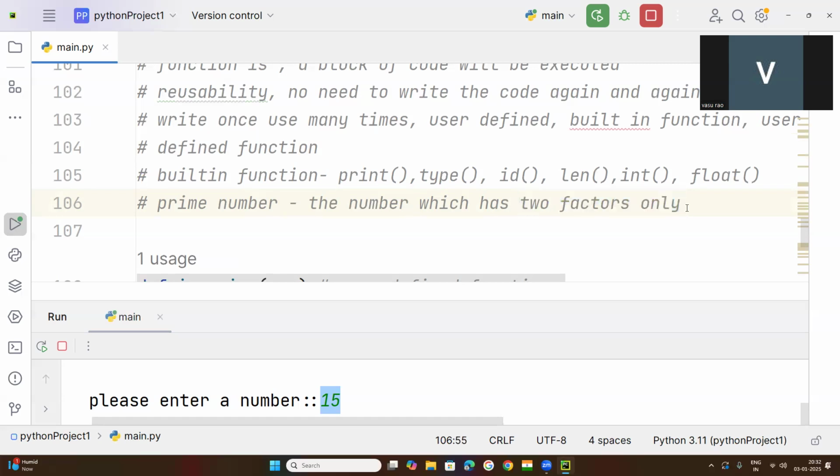One is 1. For every number, 1 is a factor, and the number itself is a factor. Understood? If a number has more than two factors, that is not prime.